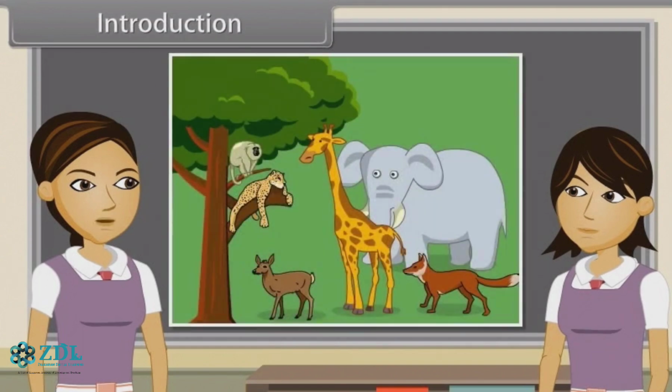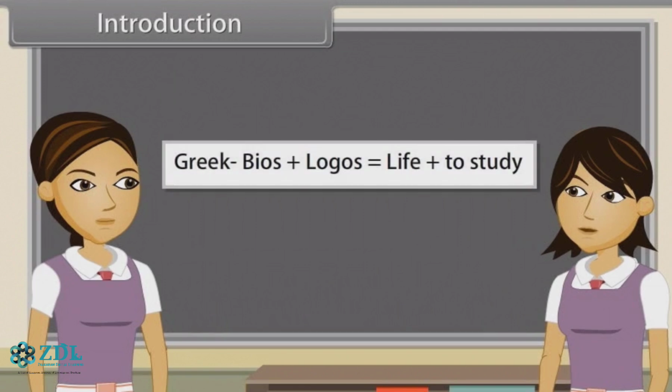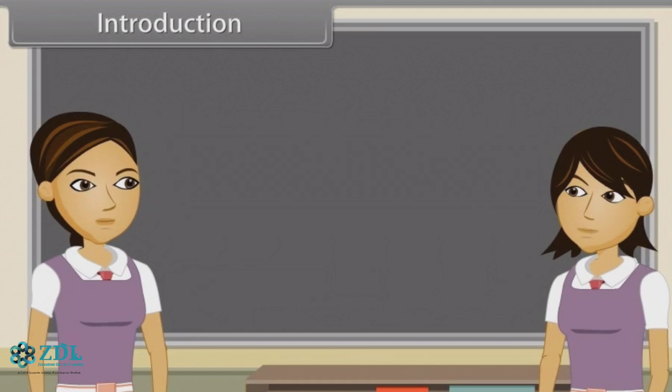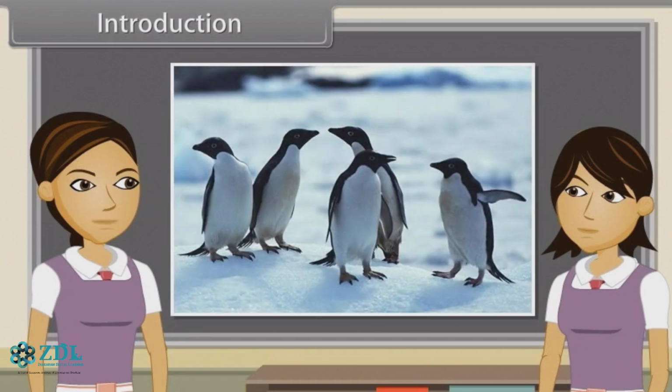We know that the branch of science which deals with the study of living organisms is called biology, or the study of life. Yes, the word biology has been taken from Greek words: bios is equal to life plus logos is equal to study. Things which depict growth, reproduction, ability to sense environment and mount a suitable response are called living things.